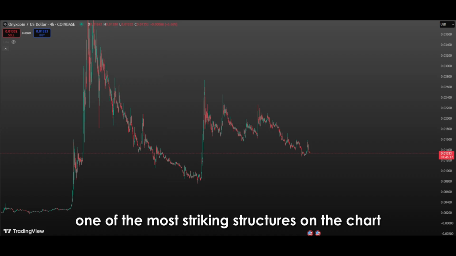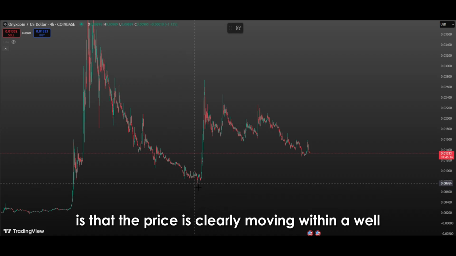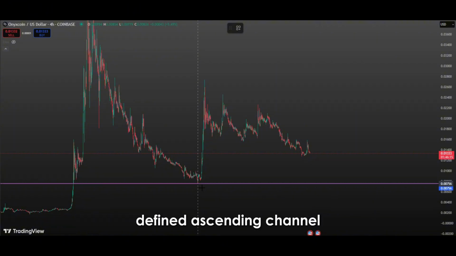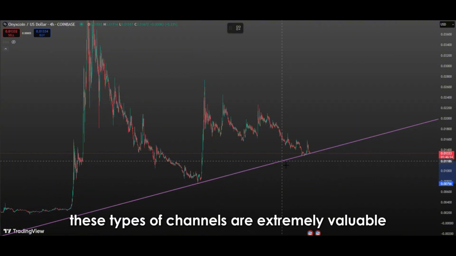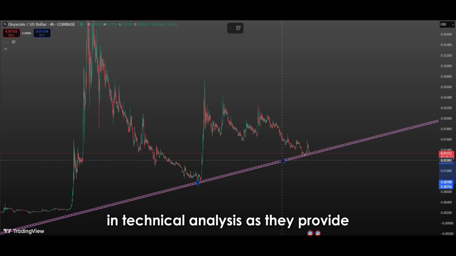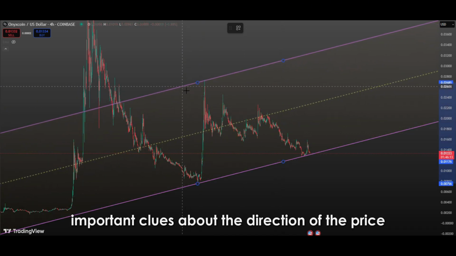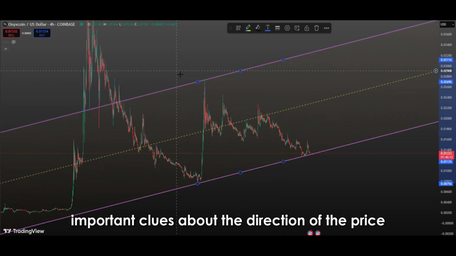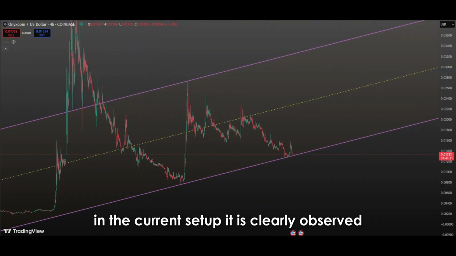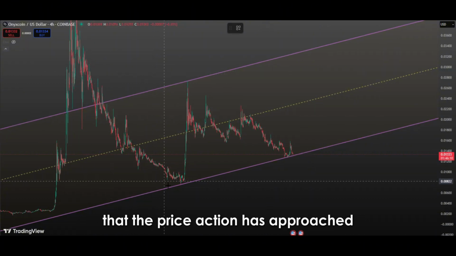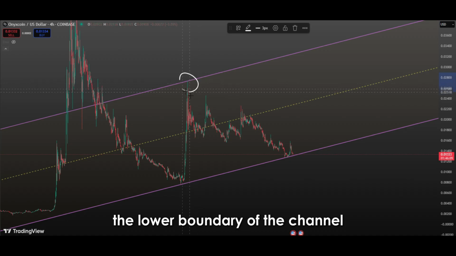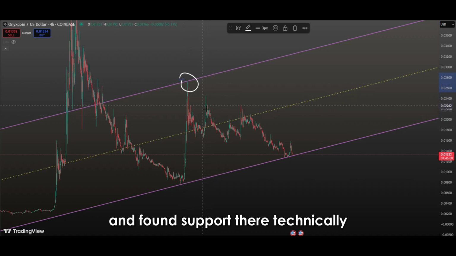One of the most striking structures on the chart is that the price is clearly moving within a well-defined ascending channel. These types of channels are extremely valuable in technical analysis, as they provide important clues about the direction of the price. In the current setup, it is clearly observed that the price action has approached the lower boundary of the channel and found support there.